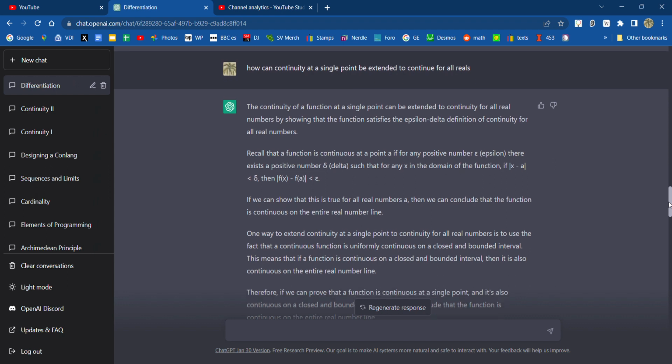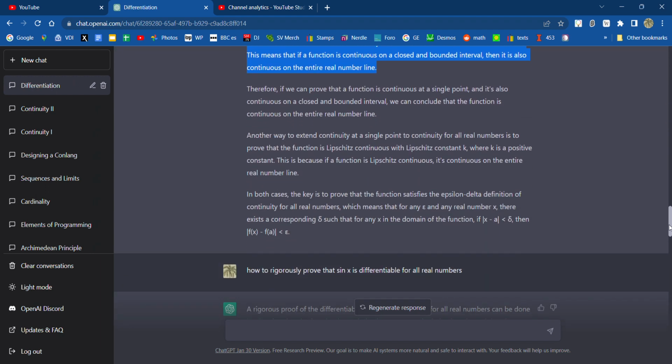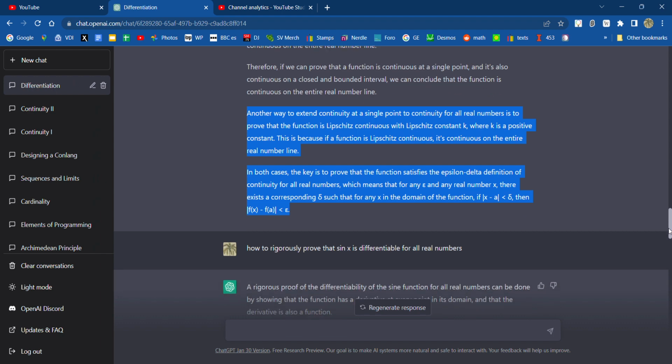Then I was curious about how it would explain to me the whole business of going from continuity at a point to continuity for all reals. And it just went about describing uniform continuity, which is what I was expecting. And it goes about the whole business of Lipschitz continuity again. So I'm going to try to find me a better source that explains this material, and I'll learn from it.